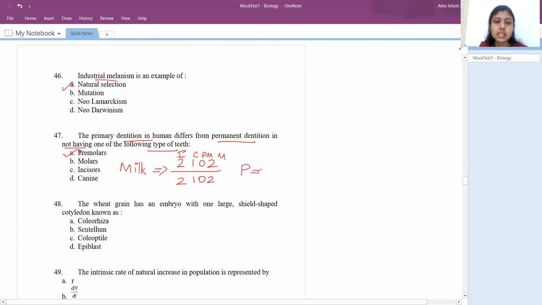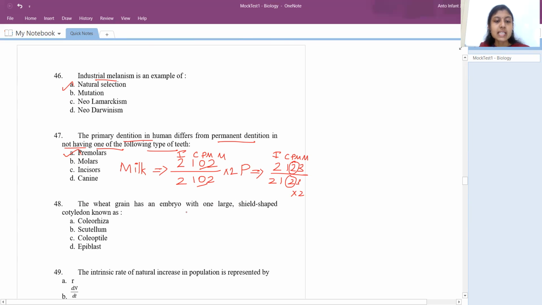Whereas in the permanent teeth, it is 2123. So I'm telling about one half of our teeth. If I make it into 2, it refers to the other half also, right? So again, incisor, canine, premolar, and molar. They're asking about not having one of the following types of teeth. So obviously it must be premolar, which is at least present 2 in permanent, but not even 1 in the milk teeth. So the answer is premolar.